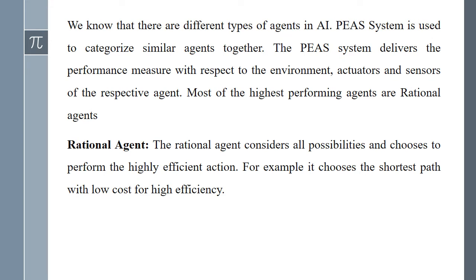We know that there are different types of agents in our artificial intelligence system. The PEAS system is used to categorize similar agents together. The PEAS system delivers the performance measure with respect to the environment, actuators and sensors of the respective agent. Most of the highest performing agents are rational agents. So what is known as a rational agent? The rational agent considers all possibilities and chooses to perform the highly efficient action. For example, it chooses the shortest path with the low cost for high efficiency.